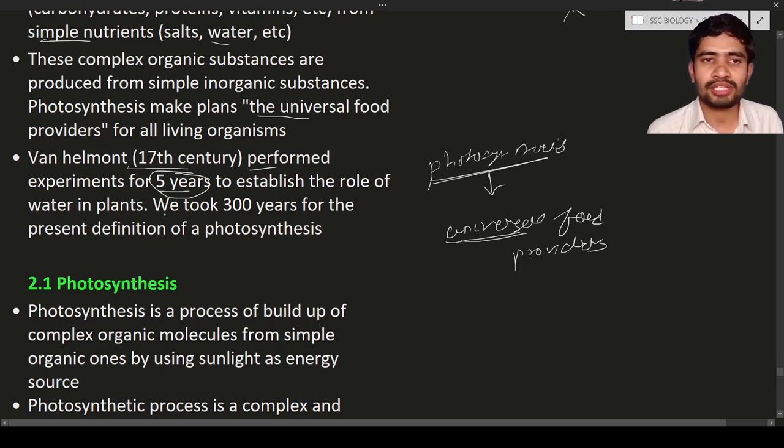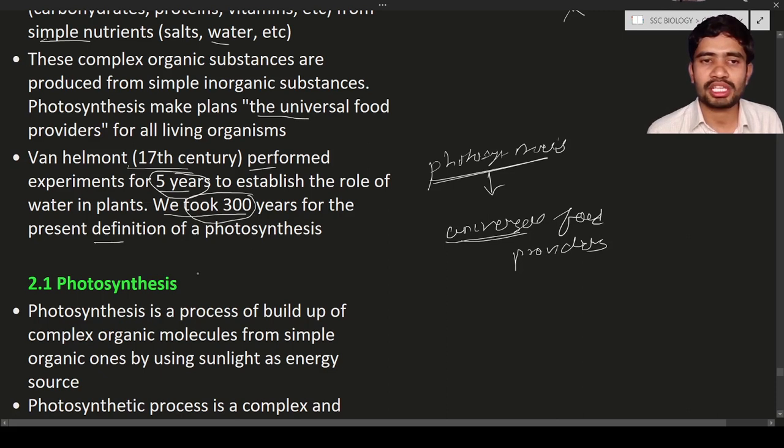Next, we human beings took around 300 years to reach the present definition of photosynthesis. It means to know about the definition of photosynthesis, or to write about it with understanding, with the help of experiments and so on. We took around 300 years, so much time. Why? Because in those days there was no proper science and technology, no proper machines and so on, so this much time was taken. So this is about autotrophic nutrition.